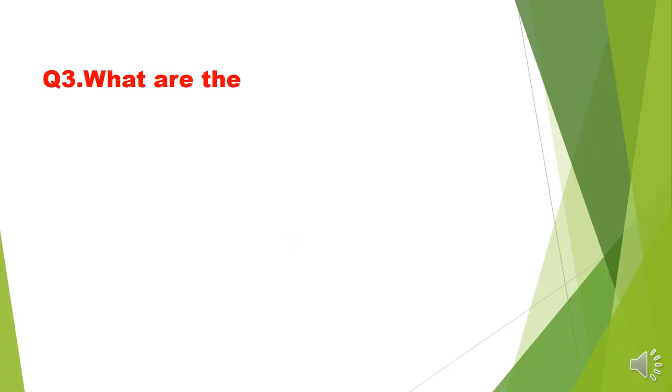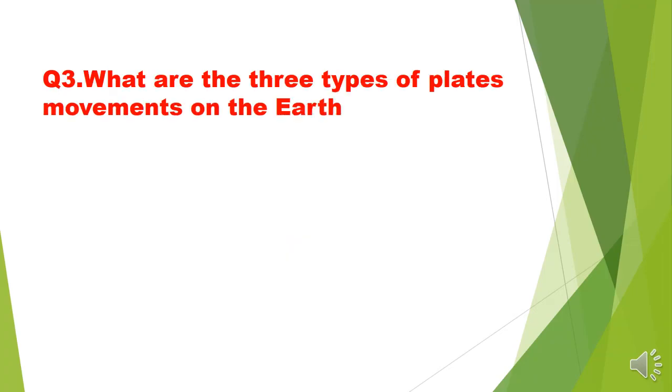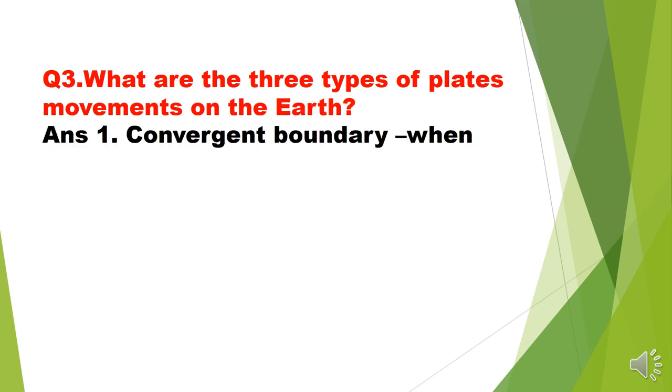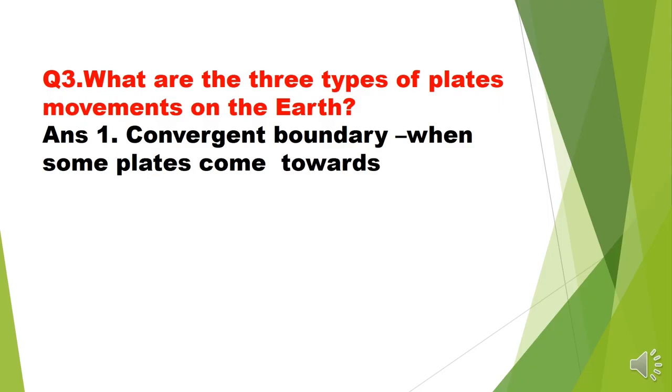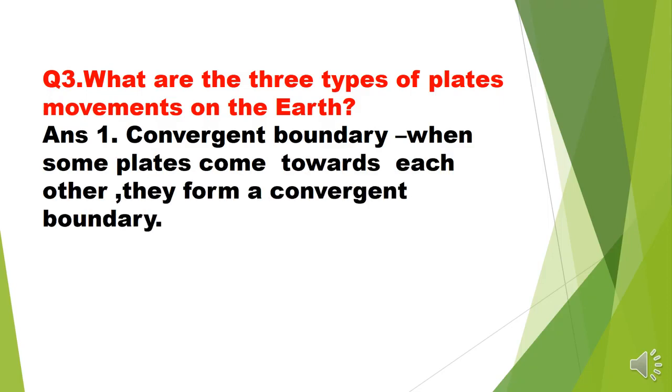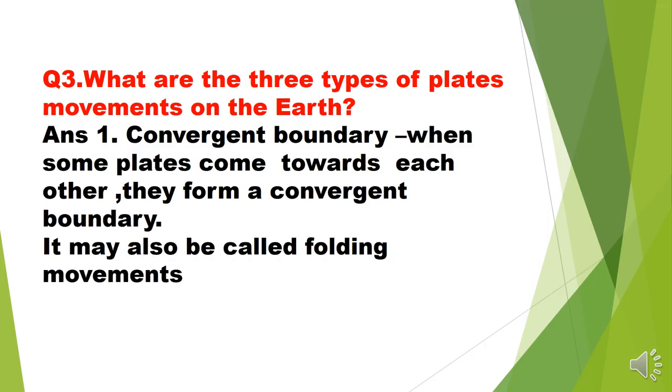Question number third, what are the three types of plate movements on the earth? And the answer is, first, convergent boundary. Convergent boundary means when some plates come towards each other, they form a convergent boundary, and it may also be called folding movement. Second, divergent boundary.